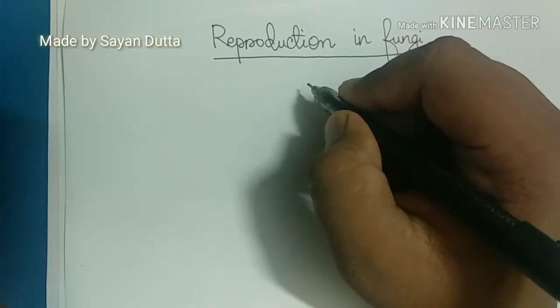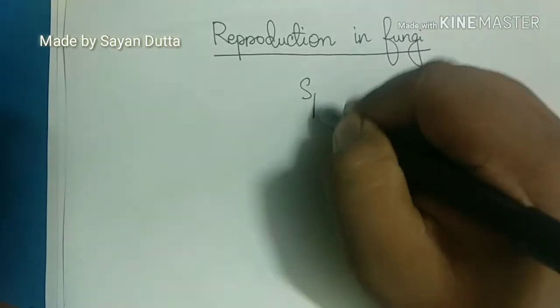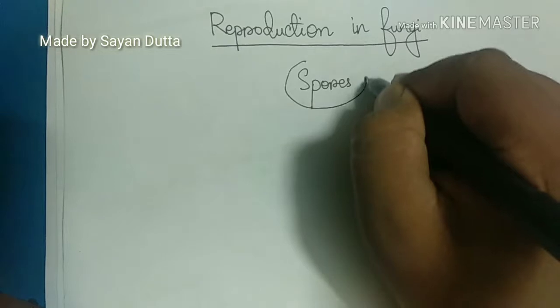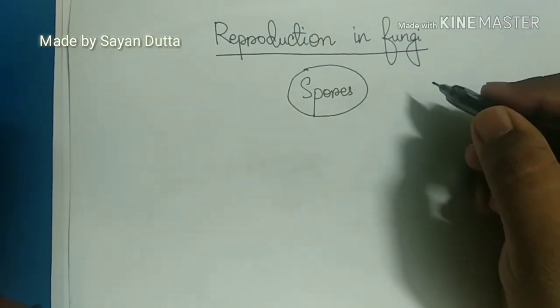Reproduction in almost all cases in fungi is done by the production of structures known as spores. The spores are the main method of asexual reproduction in fungi.